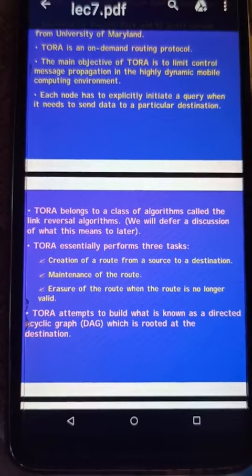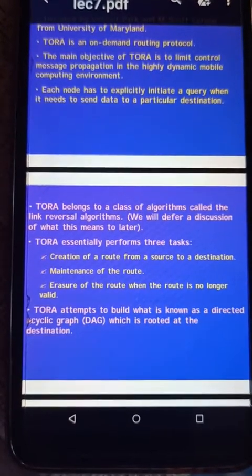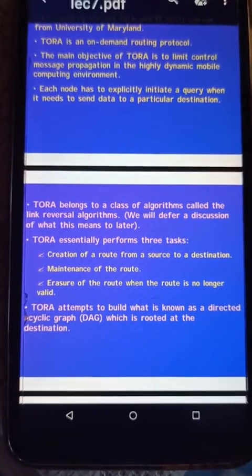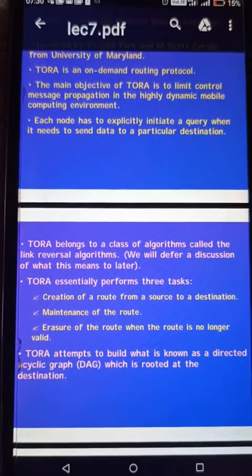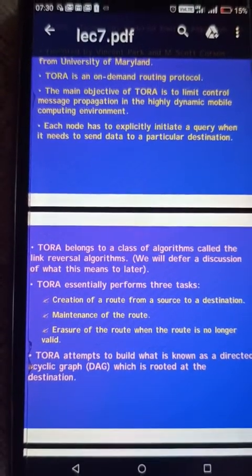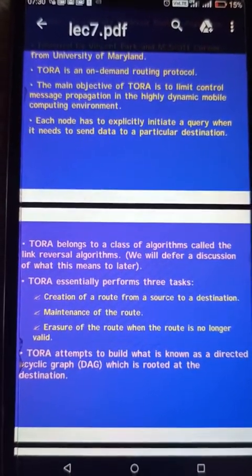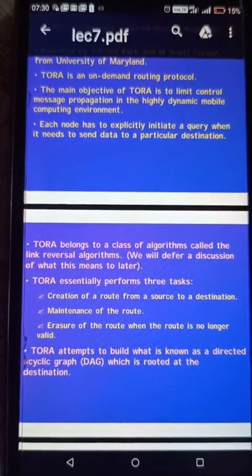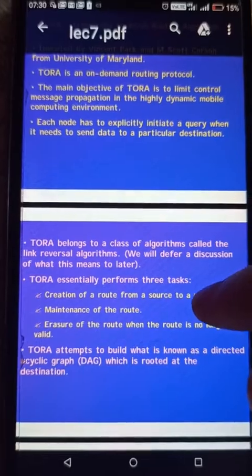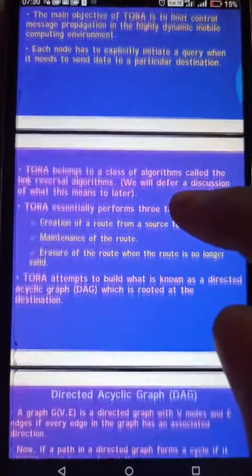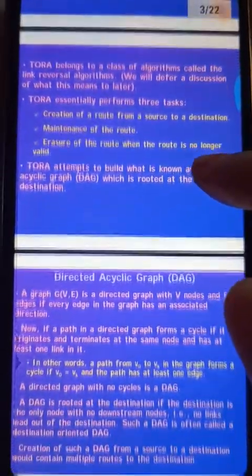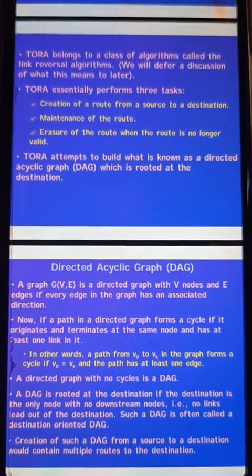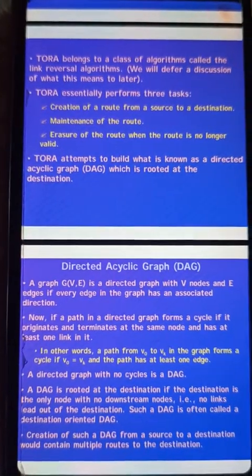In TORA, the sending of packets is done using the DAG. In short, DAG means directed acyclic graph: there is no cycle in this type of graph, and it is directed also, which means all the edges of that graph are directed.